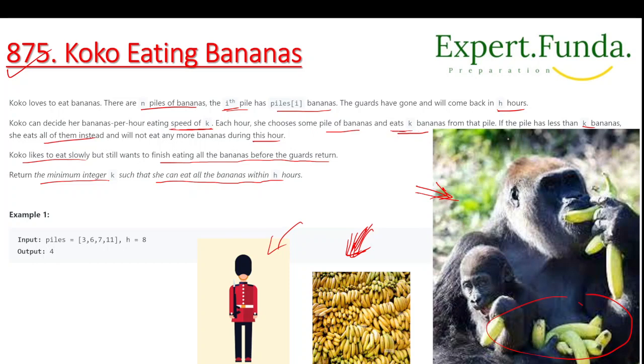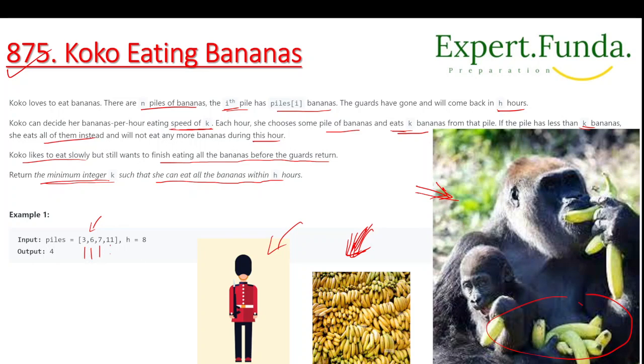If the pile has less than k bananas, she wants to finish all the bananas and will not eat any more bananas during this hour. Koko eats slowly but still wants to finish eating all the bananas before the guard returns, and that k we have to return, such that she can eat all the bananas within that hour h.